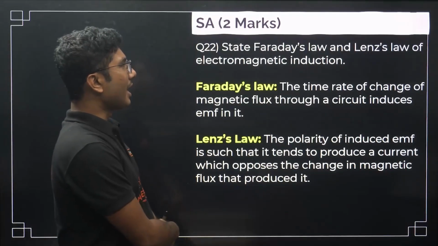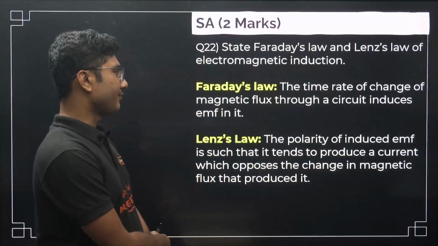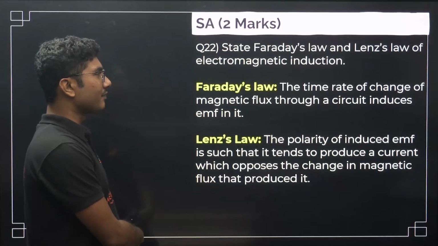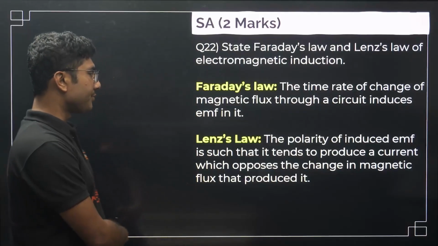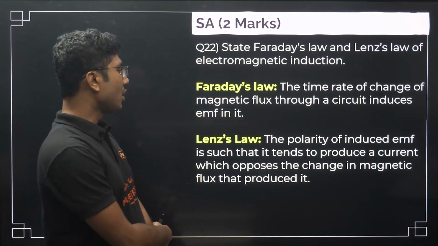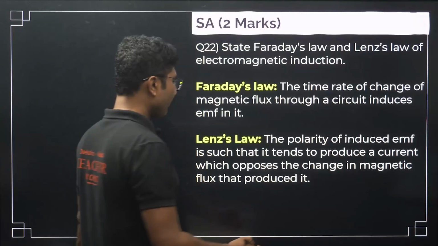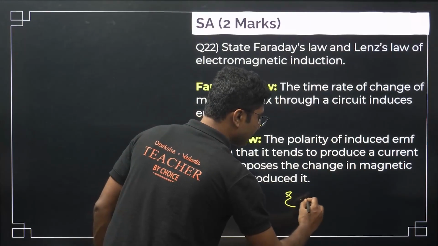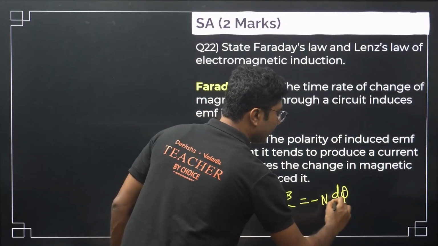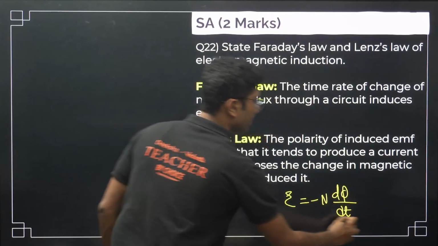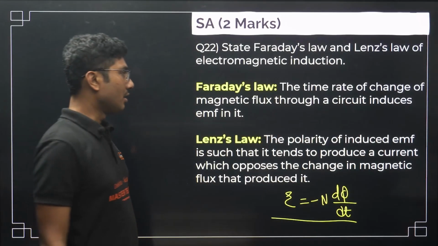State Faraday's law and Lenz's law of electromagnetic induction. Faraday's law: the time rate of change of magnetic flux through a circuit induces EMF in it. The polarity of the induced EMF is such that it tends to produce a current which opposes the change in the magnetic flux. So the expression is epsilon equals minus n d phi by dt. You can write this out, it will be very good.